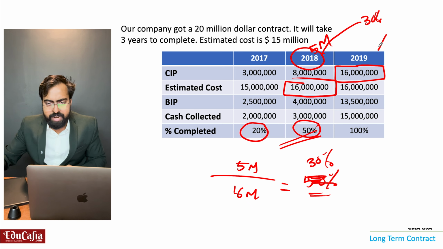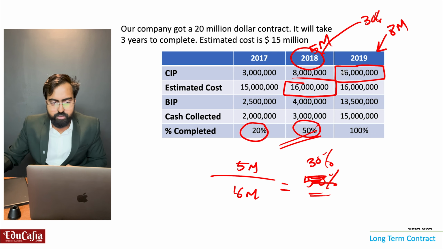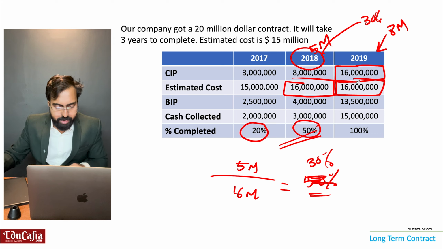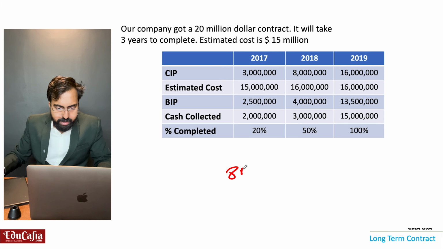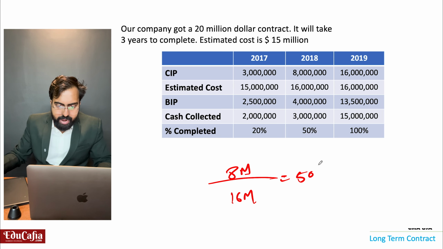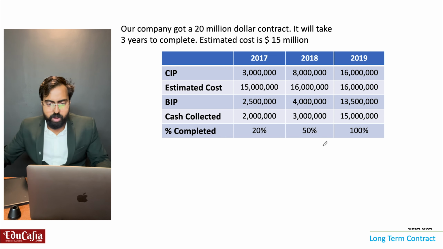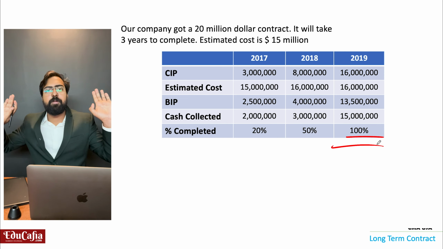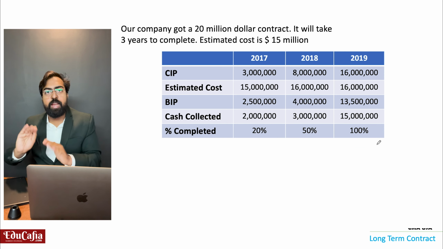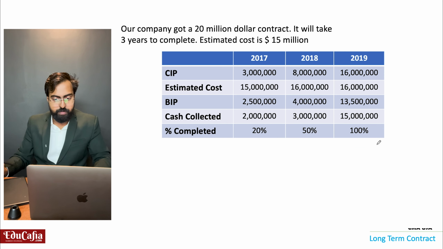That 2019, how much completed? I have added 8 million. What is my estimated cost? 16 million. So 8 million divided by 16 million, that is equal to 50 percentage. Another 50 percentage completed in 2019. So 100 percentage completed. This is how we are calculating the percentage of completion.